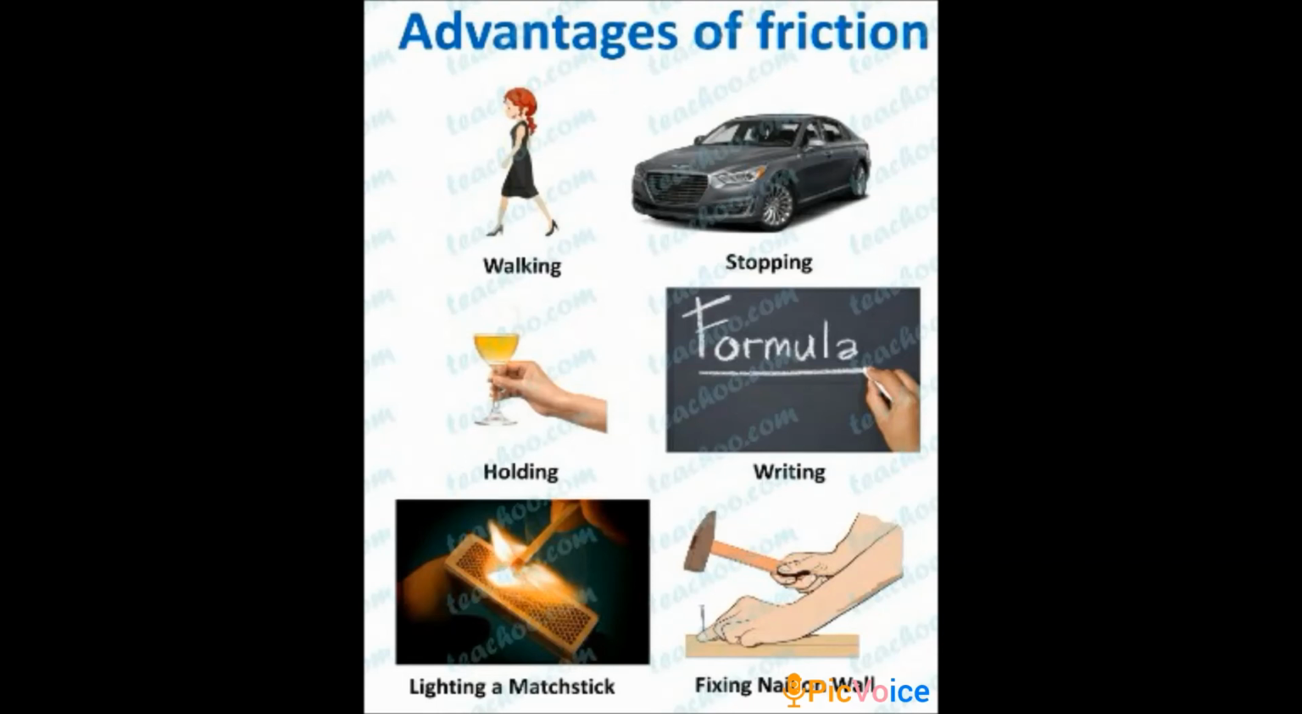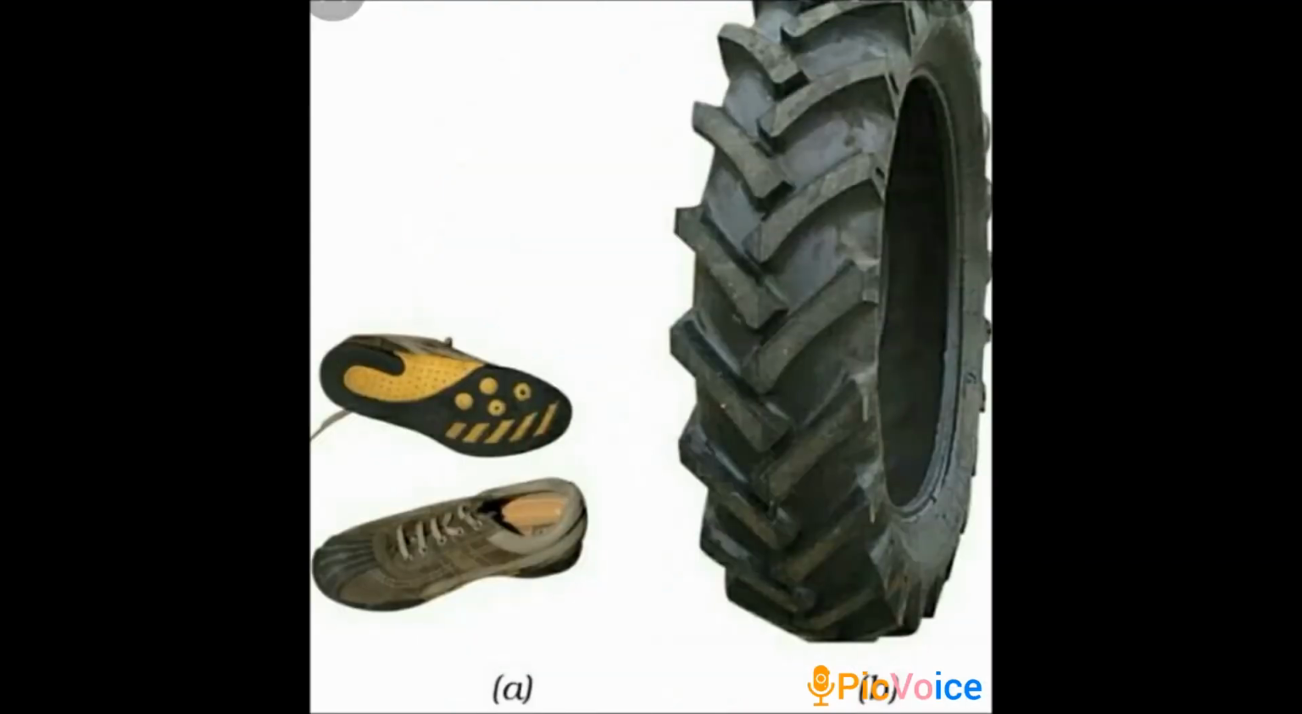Any other examples? We come to know that there is much friction in daily life: walking, moving in a car, writing on a board, beating a nail in the wall, and kicking a football. There are many examples of friction in our day-to-day life. Without friction there won't be any action done in day-to-day life.